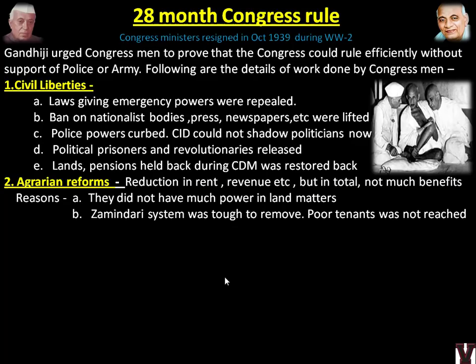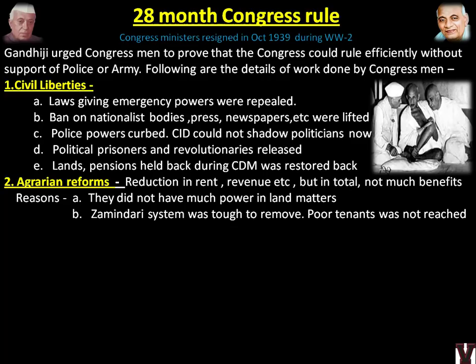Why no much benefits? These are the reasons. They did not have much power in land matters. Even now if you see the Delhi government, every now and then Kejriwal will be telling we don't have power, we don't have police, we don't have money. Like that, this Congress ministry also gave the reason that in land related matters we don't have power.